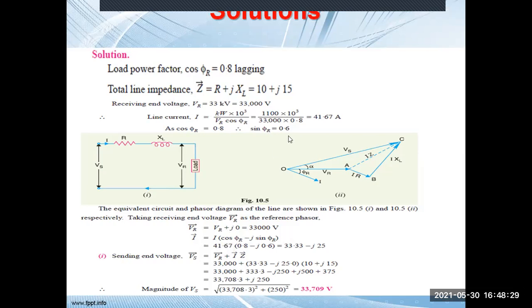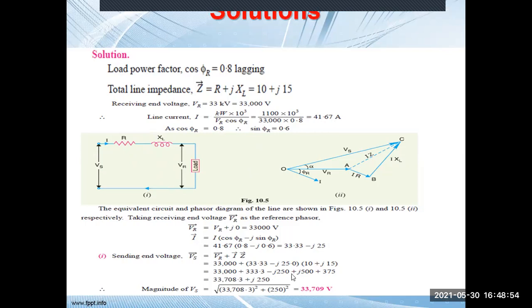So we can express I as 41.67, we have written cos phi r is 0.8, sin phi r will be 0.6. So we have substituted all these values. Now the sending end voltage will be Vs equal to VR plus I into Z. Z means what? R plus jXL. So I we have calculated, and this Z is j10 plus j15.